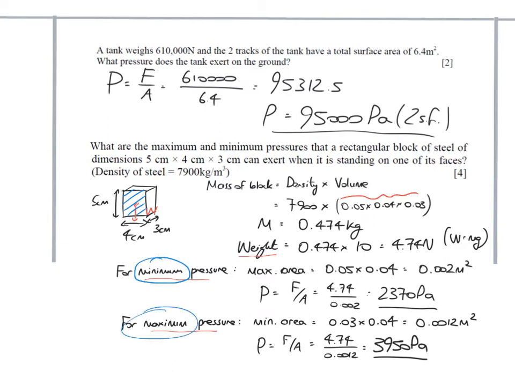For the maximum pressure, we want to minimise the area that the block's resting on, and the smallest side is the 3 times 4 side, which is that. So that's why I've worked out these different areas, right? Because you can put the block down on one of 3 sizes of face. So have a look through my working and make sure you're happy with it.